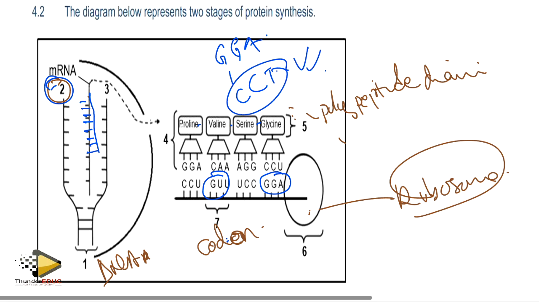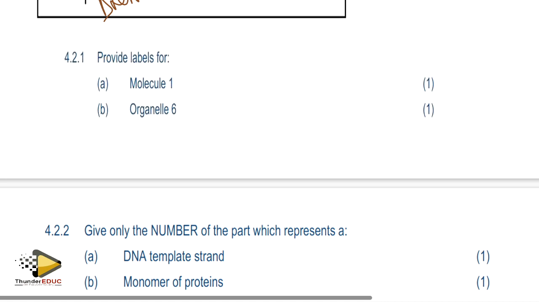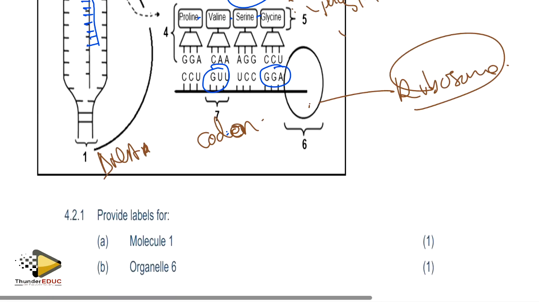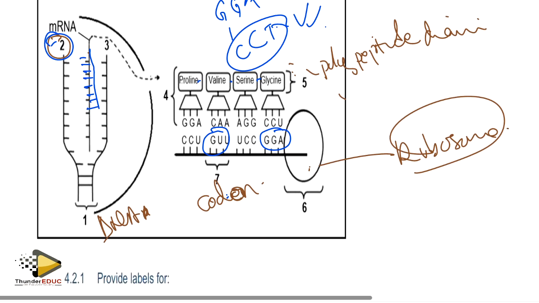So that's what they are looking for, to give you your 2 marks. Codon of proline: codon means the messenger RNA of proline is here. So it's going to be CCU. That's what they are looking for.